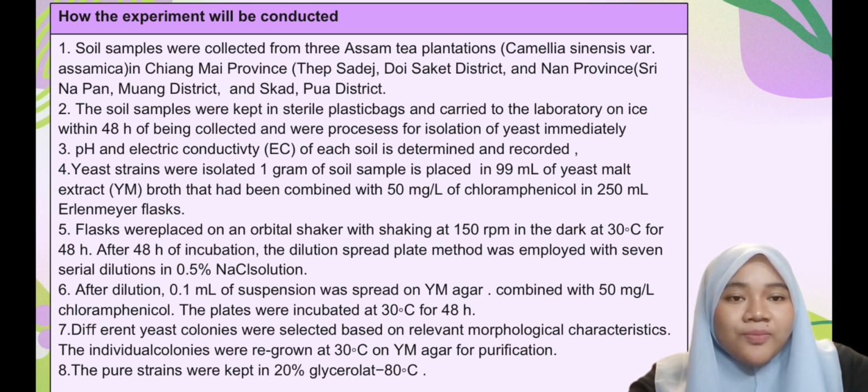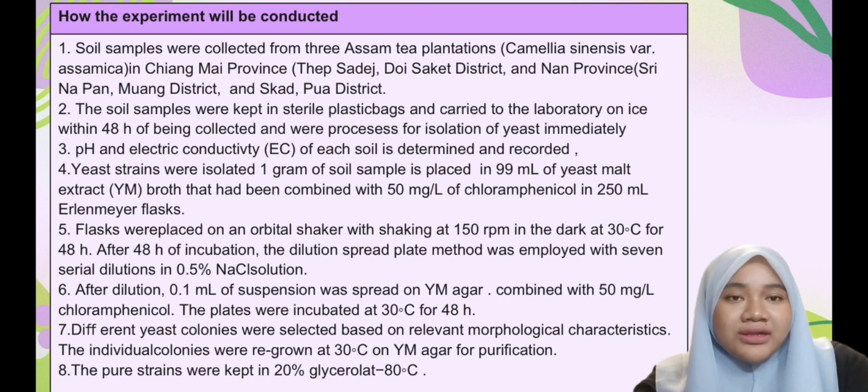After 48 hours of incubation, the dilution spread plate method was employed with 7 serial dilutions in 0.85% NaCl solution. After dilution, 0.1 ml of suspension was spread on YM agar combined with 50 mg per liter of chloramphenicol, and the plates were incubated at 30 Celsius for 48 hours.